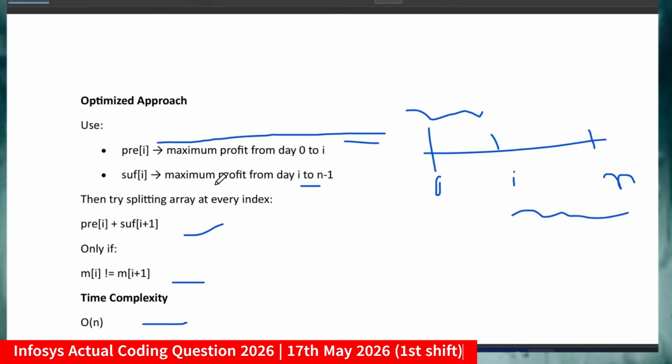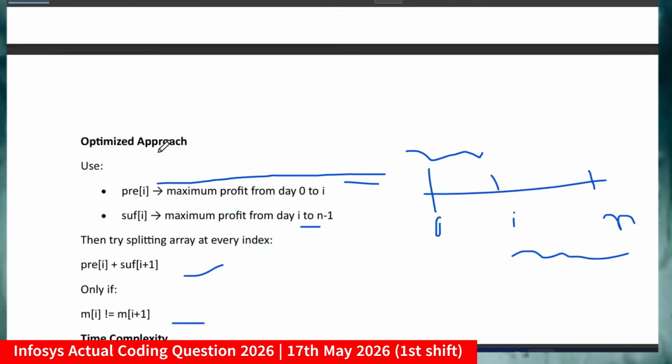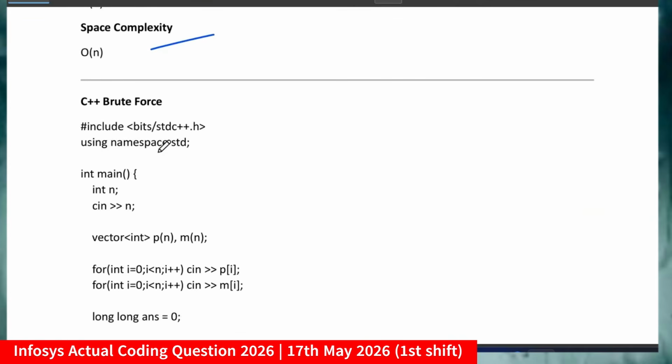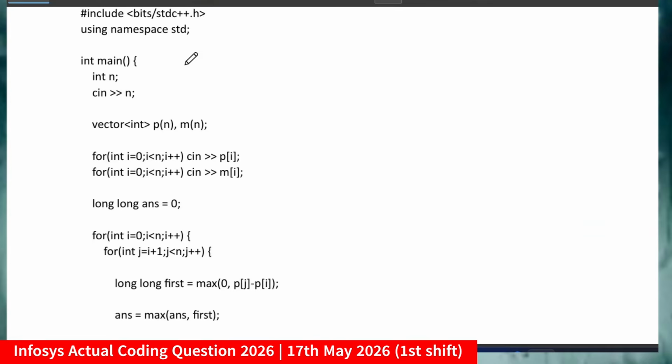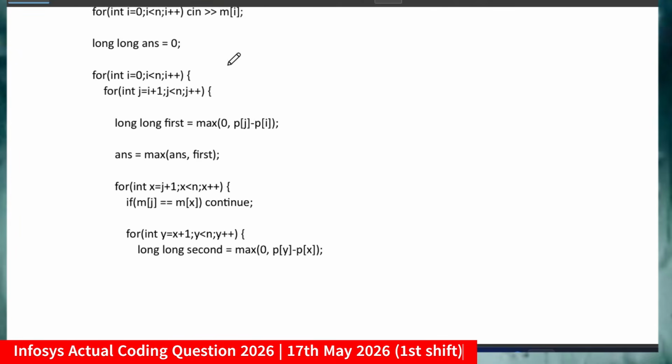So for this optimized approach, you will get time complexity order of n and space complexity order of n. Remember friends, in the brute force I am getting time complexity order of n square because I am trying each and every transaction. So that is the reason. Now if I discuss the brute force approach, no need to worry about taking input and all those things, but focus on the concept of what I am actually doing here.